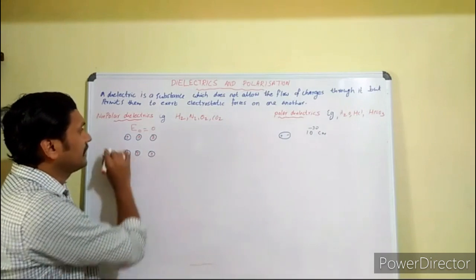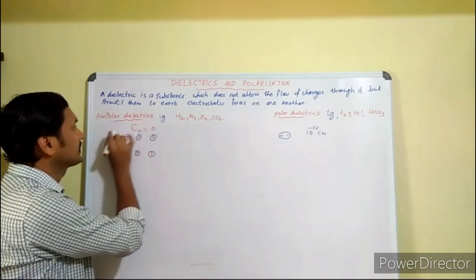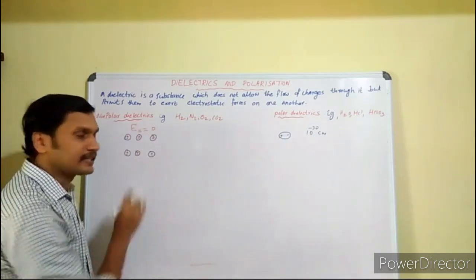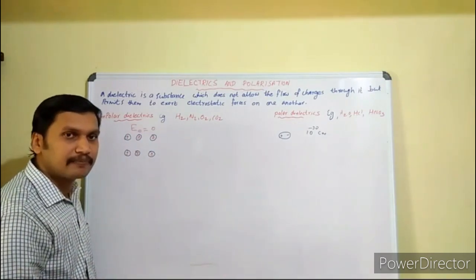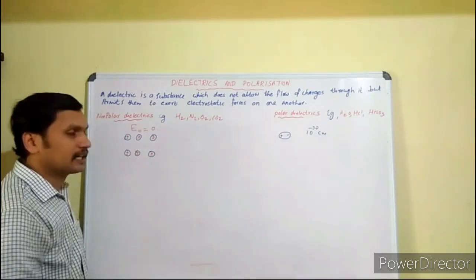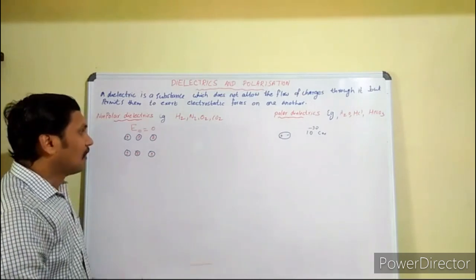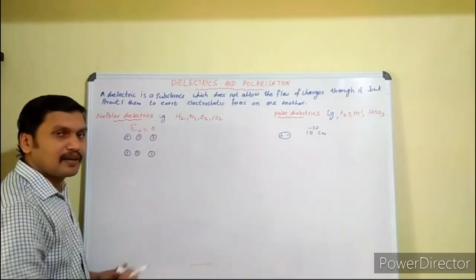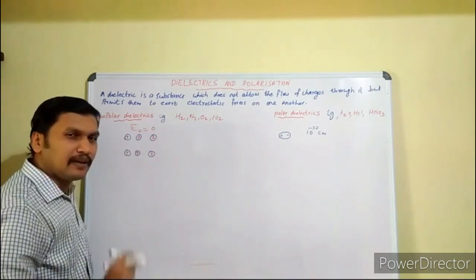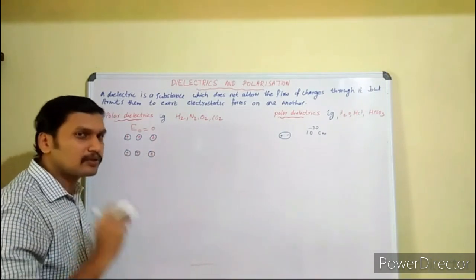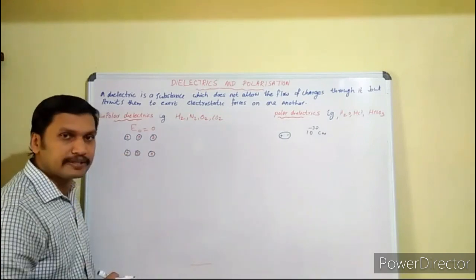Now, if this dielectric is placed inside an external electric field, all the positive charges move in the direction of the electric field. It is a very small, microscopic movement inside the molecule itself.